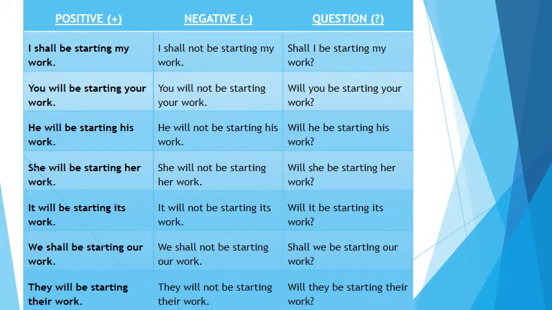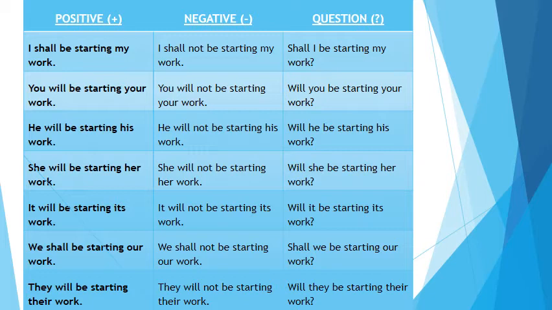Dear students, now have a look at these sentences given in the form of positive, negative, and interrogative form. Sentence number 1, it is in the form of positive. I shall be starting my work. And its negative form is I shall not be starting my work. And interrogative form is shall I be starting my work? Sentence number 2, you will be starting your work. And negative form is you will not be starting your work. And interrogative form is will you be starting your work?